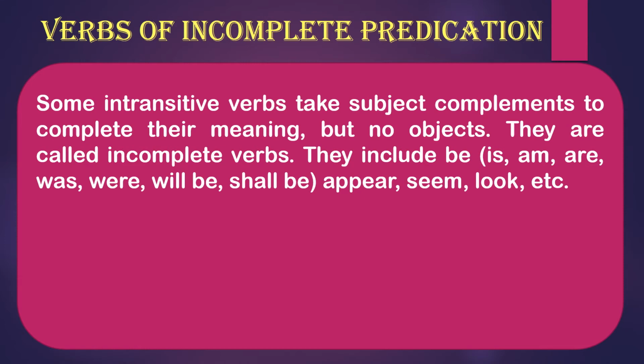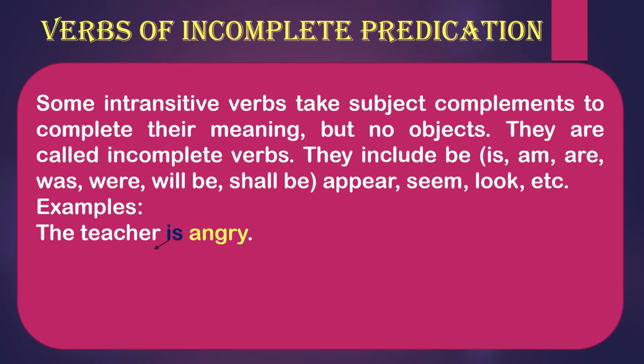They include be, is, am, are, was, were, will be, shall be. These all are the forms of be only, right? Appear, seem, look, etc. Such kind of verbs are called the incomplete predication verbs. So just look at the sentences, then it will be clear to you. The teacher is angry. Is is your verb in it, and angry is the subject complement.